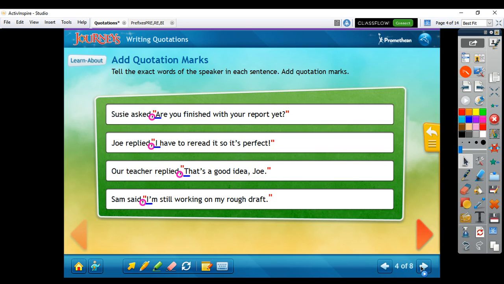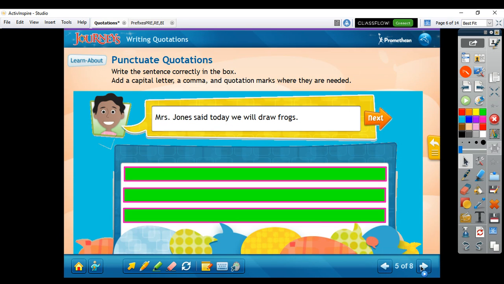Okay, now we're going to try a couple on your own. So I want you to get out your pencil and paper if you don't already. And take a look at this sentence, and I want you to practice adding in quotation marks, a comma, and a capital letter to show what Mrs. Jones has said. Mrs. Jones said, "Today we will draw frogs." Go ahead and pause the video and then press start when you are ready to check your answer.